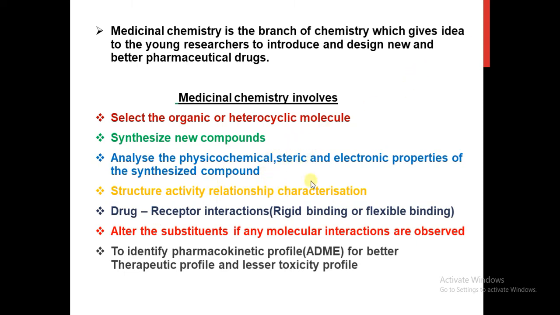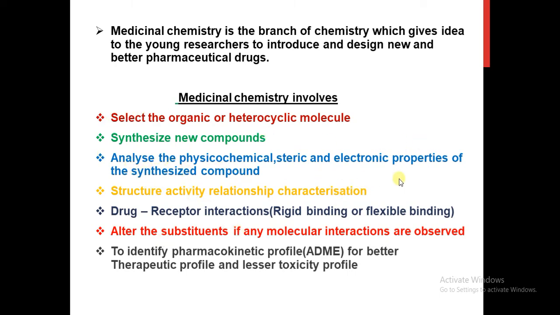Steric properties include isomerism properties like dextrorotatory or levorotatory, cis and trans isomerism or geometrical isomerism, or any other isomerism. We'll identify which of these properties affect the therapeutic property. Then electronic properties we'll check. Electronic properties include ionization potential, electronegativity, electropositivity, inductive effect, resonance effect. All these properties we'll check of the synthesized compound.